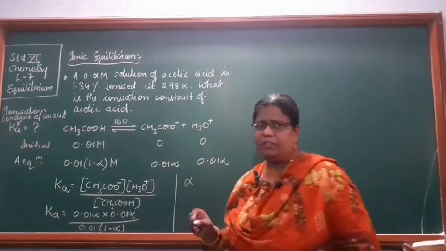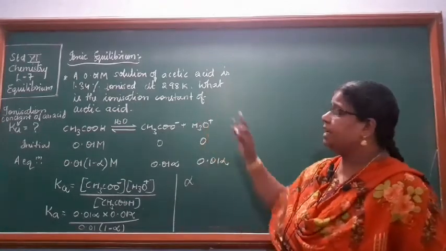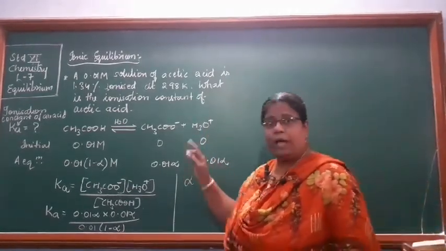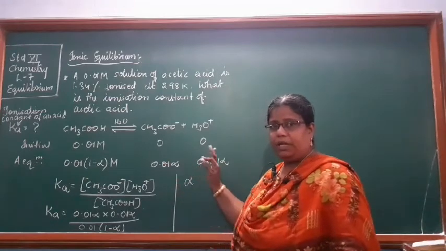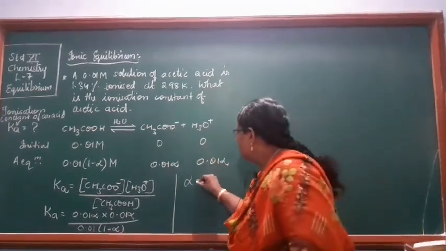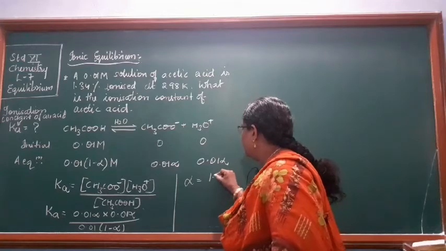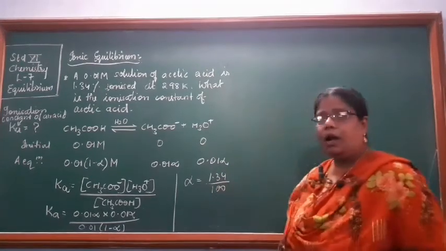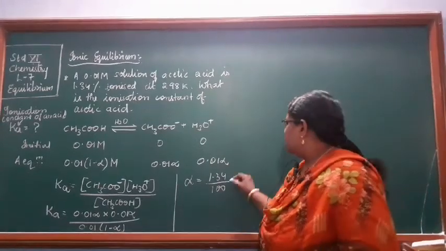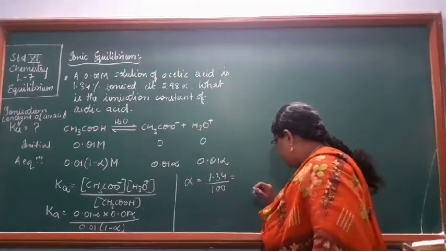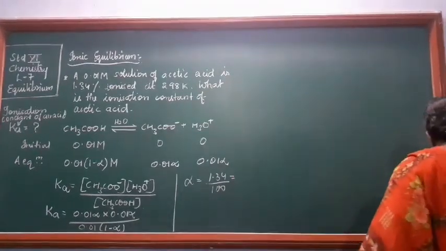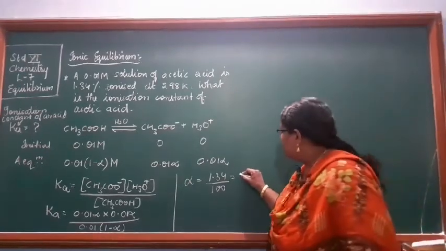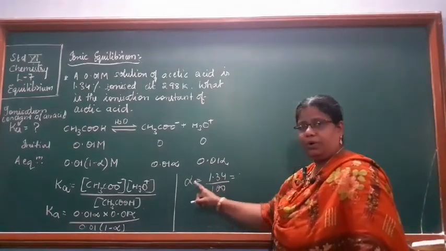Alpha in terms of percentage is given to you, but we want alpha without the percentage sign. So you just divide 1.34% by 100, and the point will be shifted.